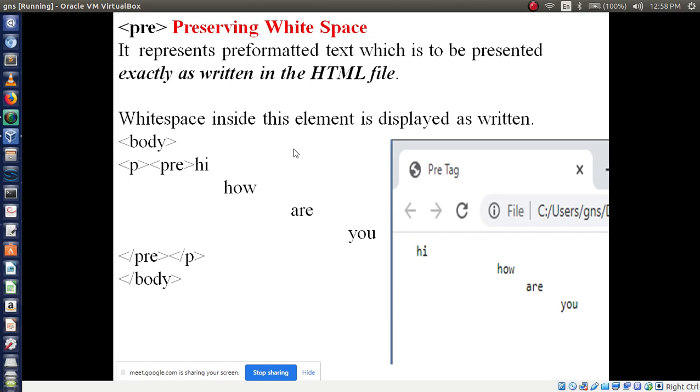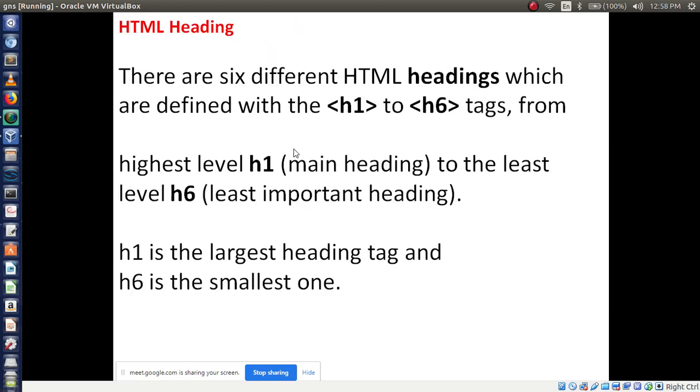Okay, now we will discuss one small concept here. Next one is the HTML heading tag. In HTML there are 6 different headings. Here we have to study heading tags from heading number 1 to heading number 6, that means H1 tag to H6 tag, right? From the highest level H1 tag to the lowest level H6 tag.